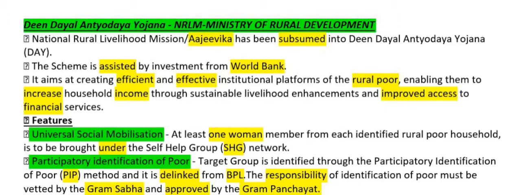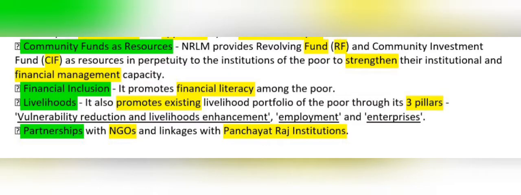Okay. Next feature is community fund as resources. National Rural Livelihood Mission provides a revolving fund and community investment fund. Okay, two funds, RF and CIF, as resources in perpetuity to the institutions of the poor to strengthen their institutions and financial management capacity. Okay, financial management capacity. Next feature is financial inclusion.